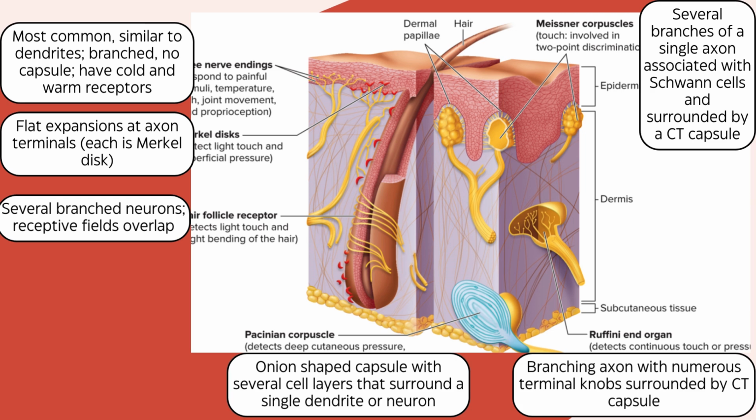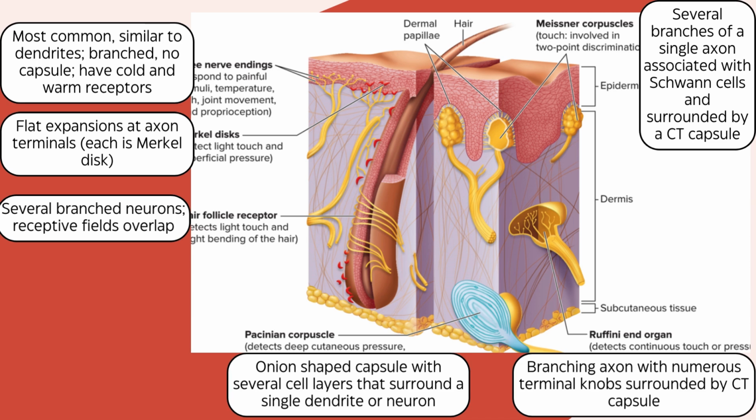Pacinian corpuscles are located deep in the dermis or in the hypodermis, and they detect deep pressure, vibration, or they are associated with joints to detect proprioception. These receptors are onion-shaped and have a capsule of several cell layers that surround a single dendrite or neuron.